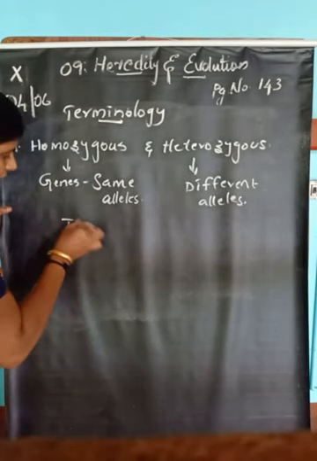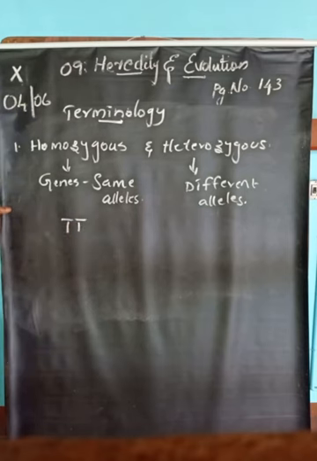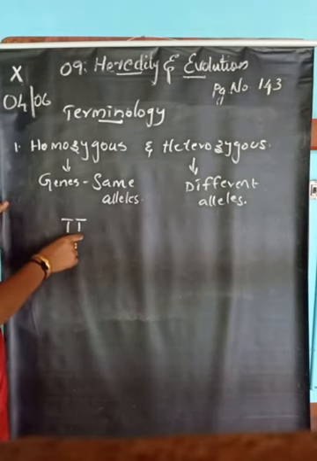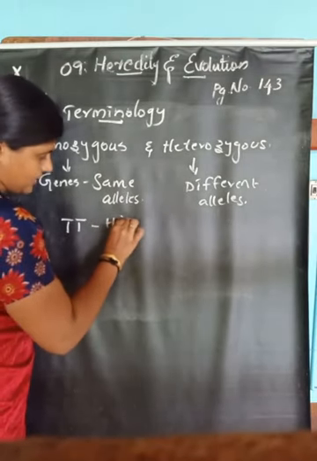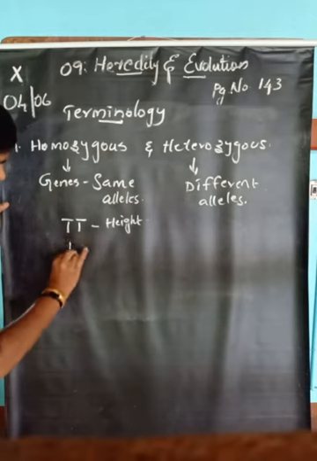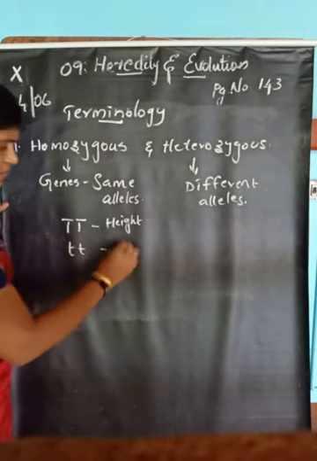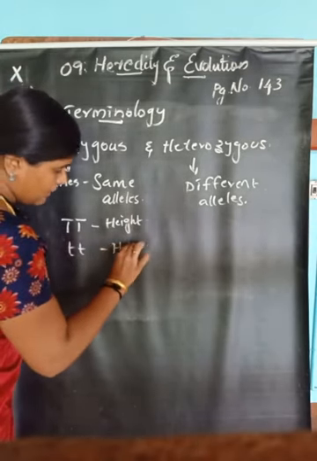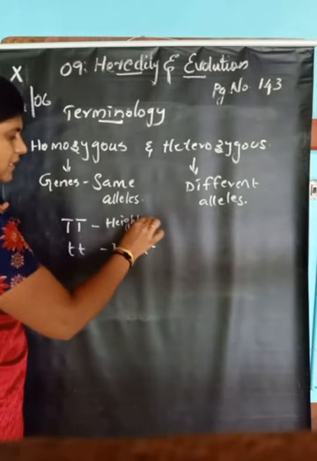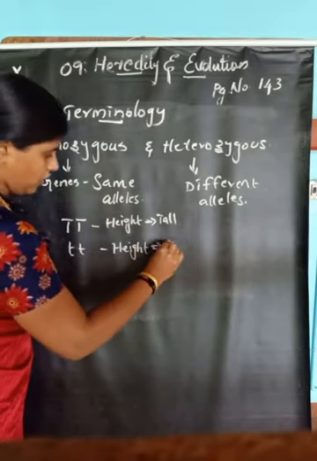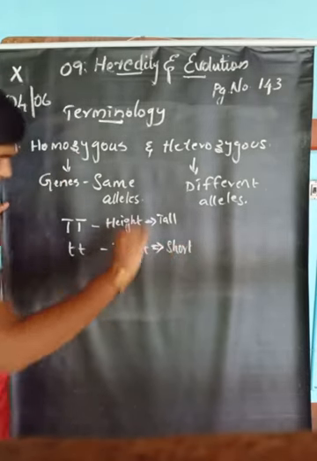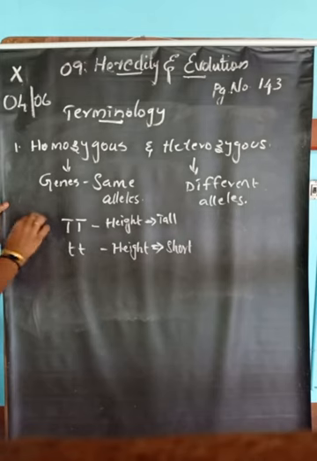Example, TT: this is a pair of alleles. This is a gene which is responsible for height, and small t is also responsible for height. But in height, capital T causes tallness, and small t causes shortness. So these are examples of homozygous and heterozygous alleles.